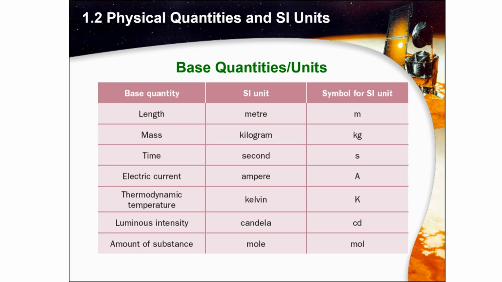And then for the thermodynamic temperature, be careful everyone, we are not using Celsius. We are instead talking about Kelvin, and the symbol for the SI unit is capital K. And about the luminous intensity, we are using the SI unit of candela with the symbol cd. And about the amount of substance, we are using the SI unit of mole, and the symbol is mol. Now let's continue. Please note that the candela is not mentioned in the syllabus.